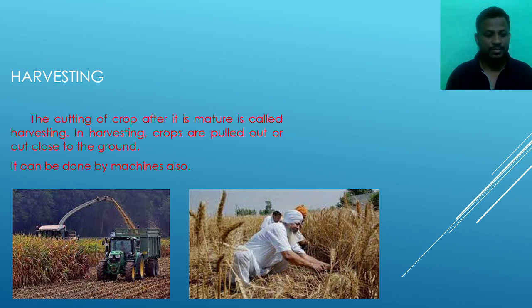In the left side picture, we see the modern technology of agriculture. That is the transporter tractor. This tractor will cut plants and dump all the crop into this container tractor, and the tractor will take the container from one place to another place.